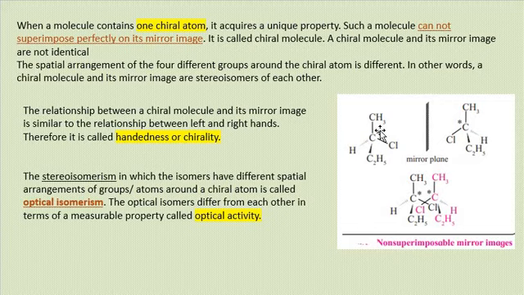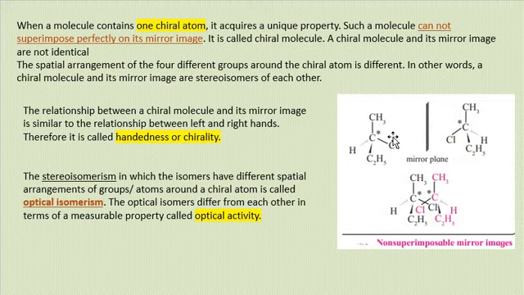Let's understand with the diagram here. This is 2-chlorobutane. This is a chiral carbon atom having different groups attached to it. That is why I am representing this carbon atom with an asterisk. And when I look at its mirror image, I get different groups arranged in different directions. So these are two stereoisomers.